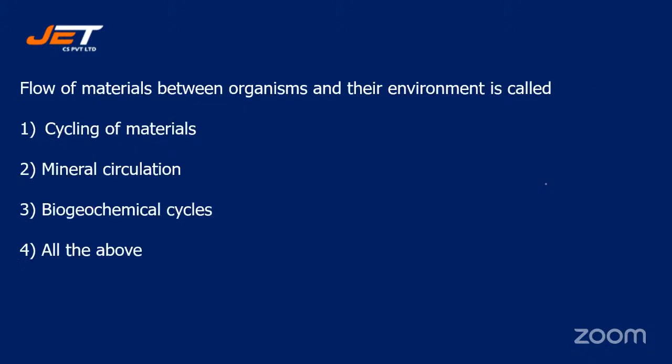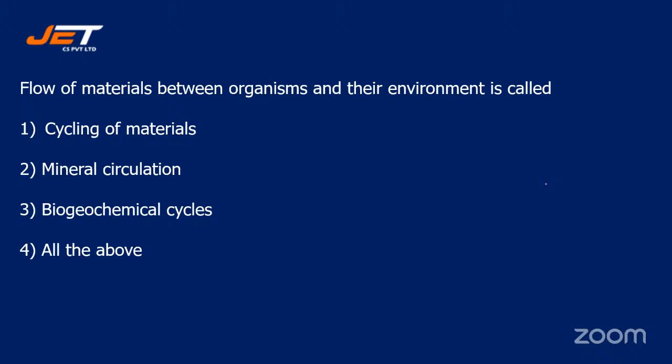Next question. Flow of materials between organisms and their environment is called: number 1, cycling of materials; number 2, mineral circulation; number 3, biogeochemical cycles; or number 4, all the above.